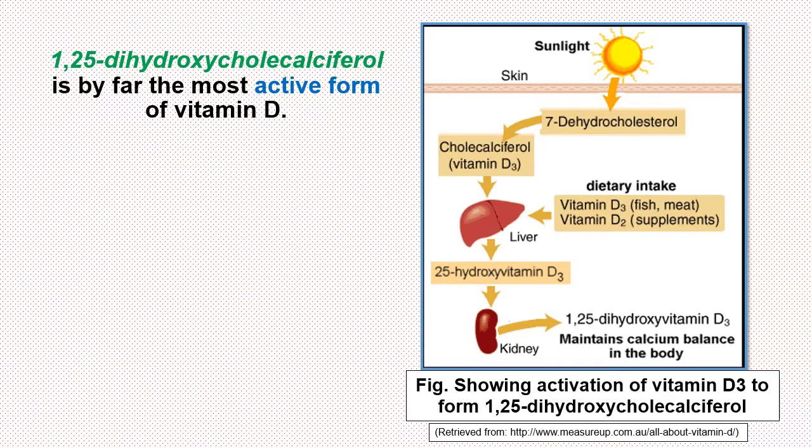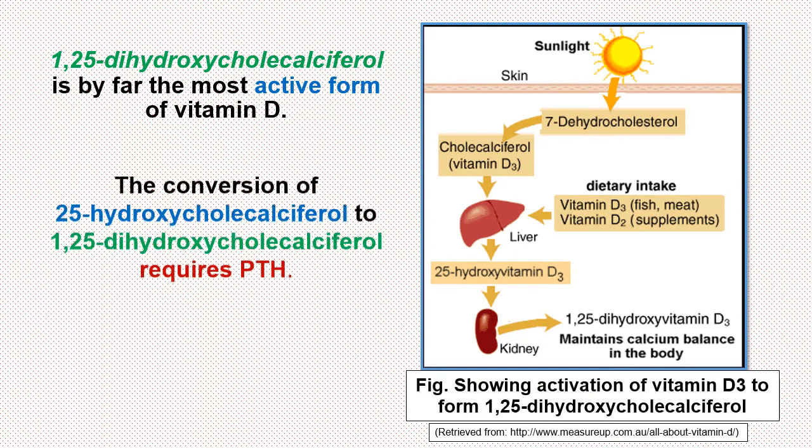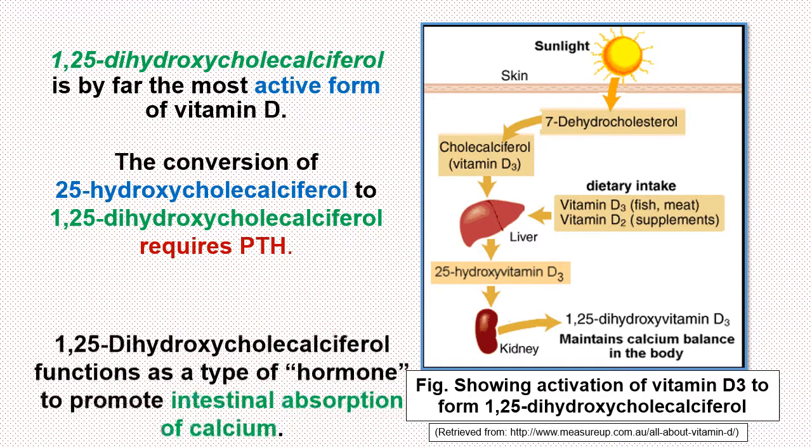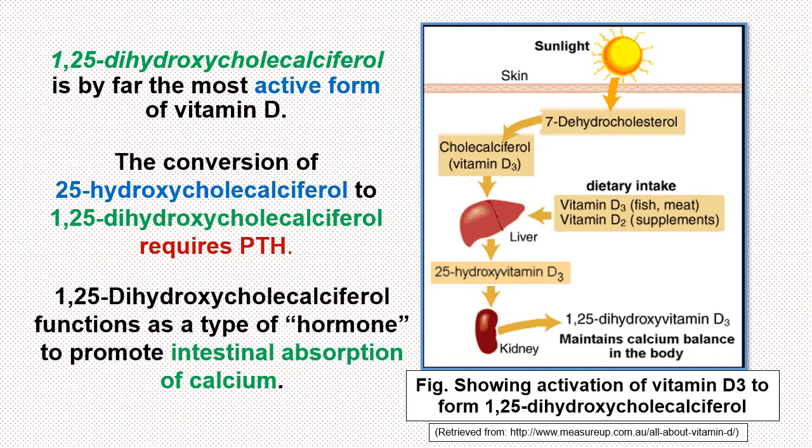1,25-dihydroxycholecalciferol is by far the most active form of vitamin D. The conversion of 25-hydroxycholecalciferol to 1,25-dihydroxycholecalciferol requires parathyroid hormone. 1,25-dihydroxycholecalciferol functions as a type of hormone to promote intestinal absorption of calcium. On the right side, the figure demonstrates the pathway of activation of vitamin D3 to form 1,25-dihydroxycholecalciferol.